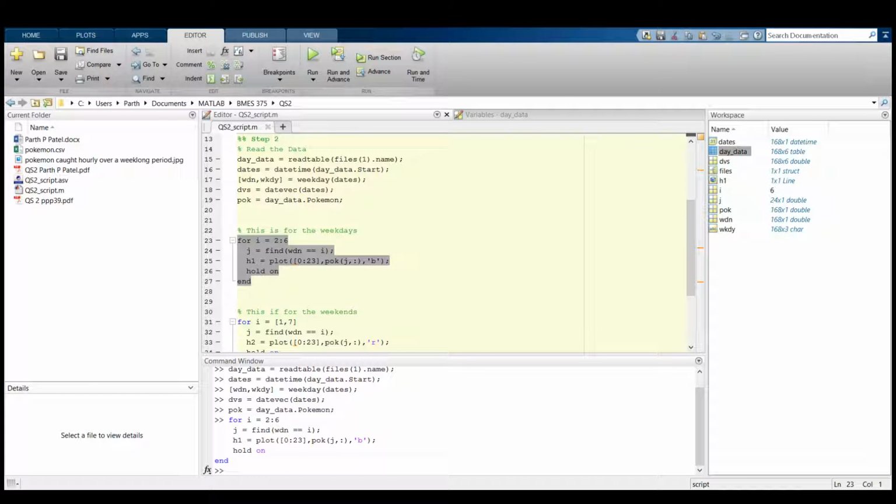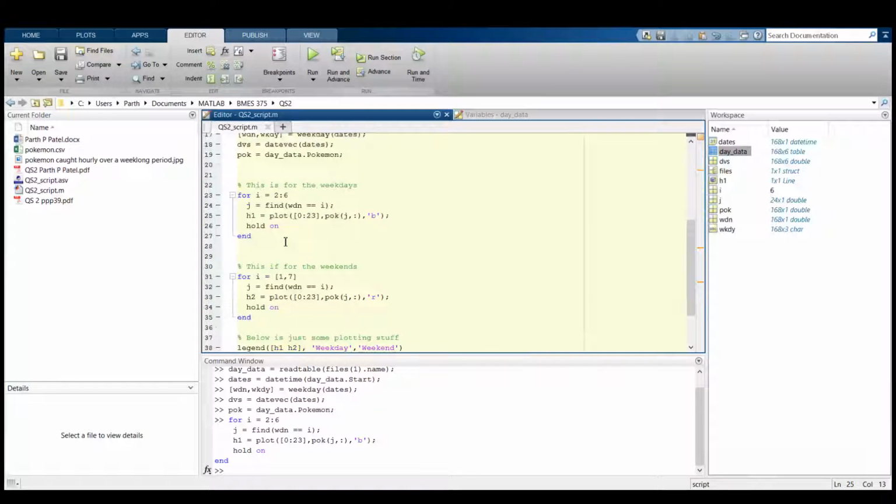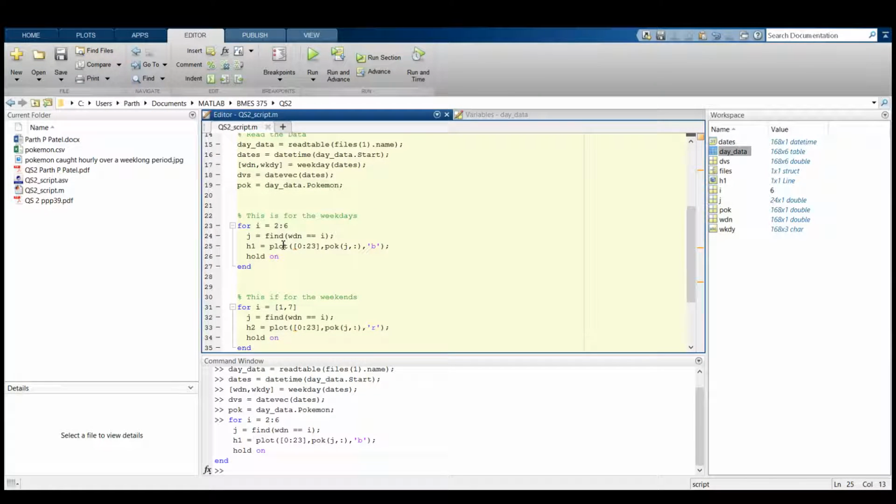So let's go back to MATLAB, and once I've done the weekdays, now I only have to do the weekends. As I stated, the weekends would only be day 1 and day 7, day 1 corresponding to Sunday, and day 7 corresponding to Saturday.